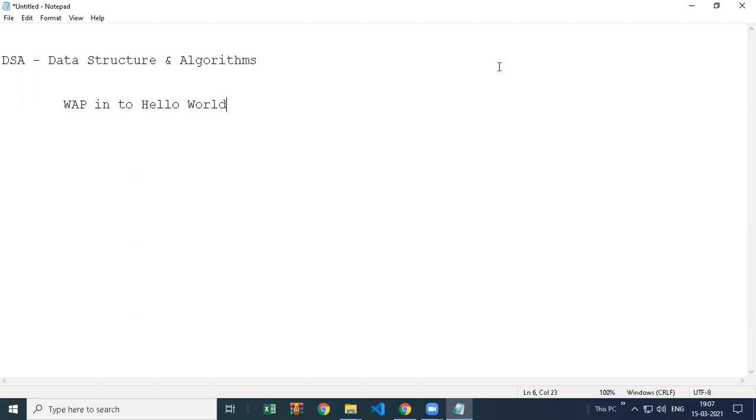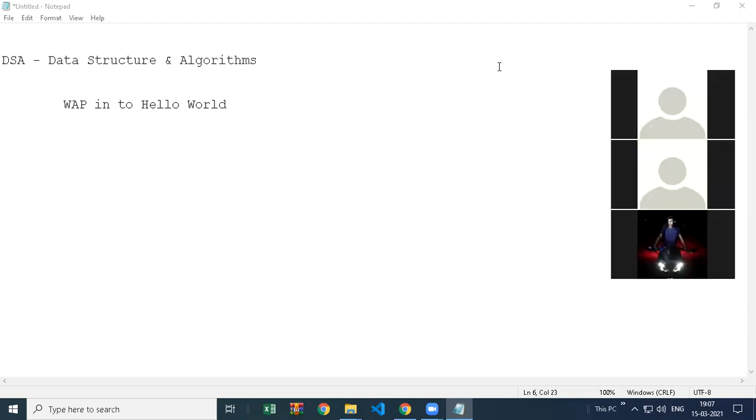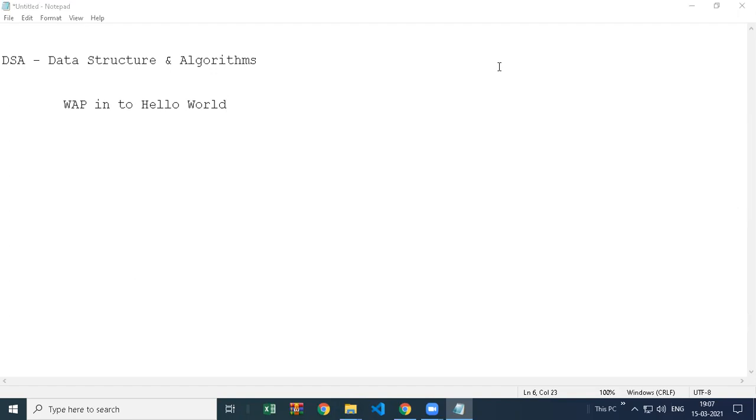But is that program efficient? Can we implement it in a real project? If you are working in an organization and the project requires the logic of calculating two numbers, can we put this code inside our project? It depends on the efficiency of the program, how fast it is.